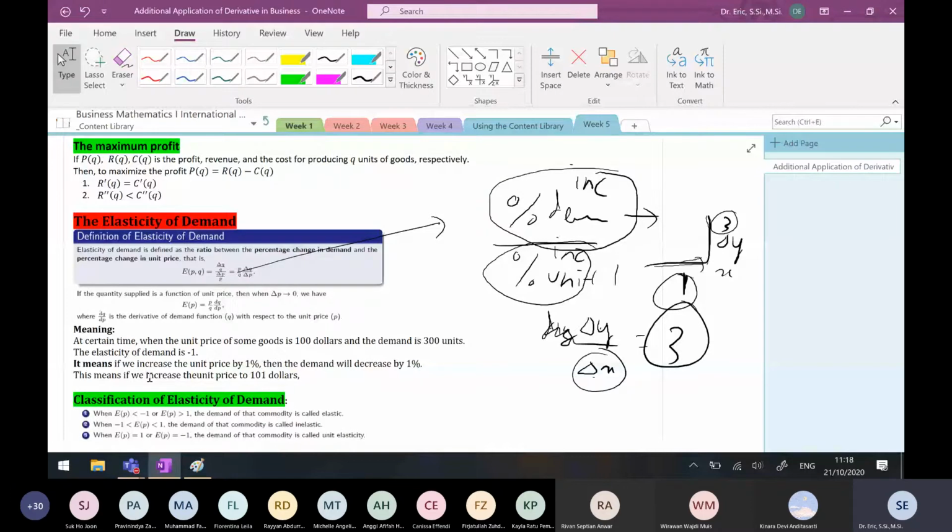Increasing to $101 means I increase 1% of 100, and 1% of 100 is 1.